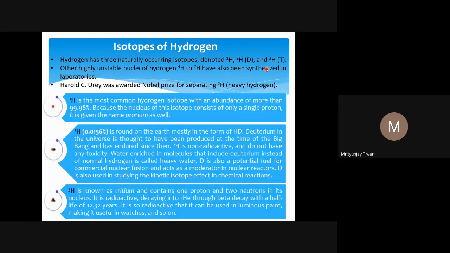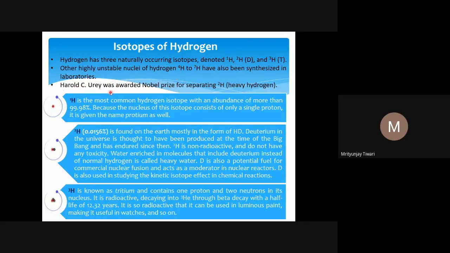And tritium, as we know, has one proton and two neutrons, because the mass number is the number of protons plus the number of neutrons. The proton is one that we know for sure, so 3 minus 1 is 2, which is the number of neutrons. Other highly unstable nuclei of hydrogen, hydrogen 4 to hydrogen 7, have also been synthesized in laboratories, but they do not have any natural existence. They are very unstable, radioactive, so we won't talk much about these isotopes.